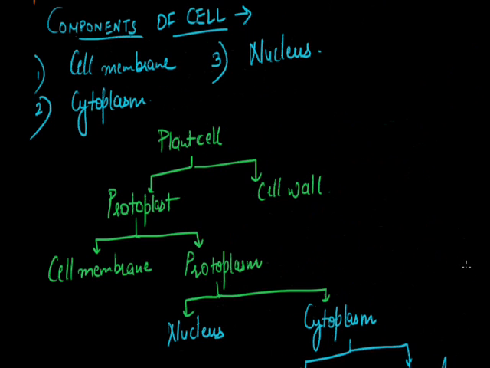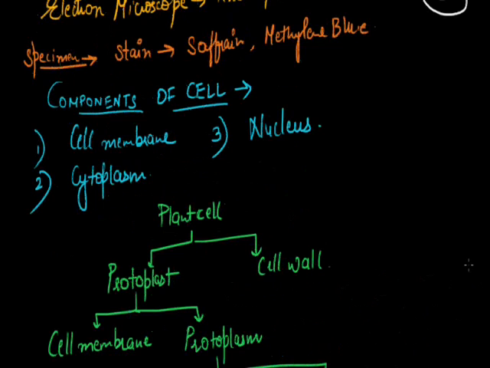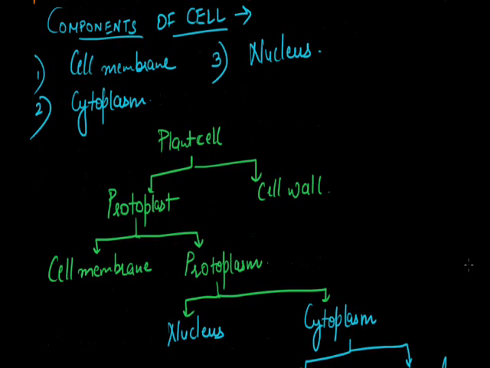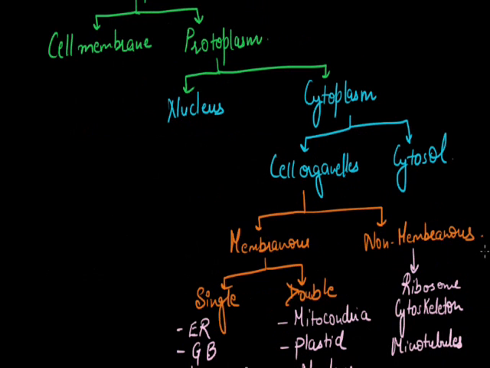Now we'll deal with all these one by one in the next class. First the protoplasm, first the cell wall, then the cell membrane and the composition of the cell membrane and the different models of the cell membrane, the nucleus and single, double and non-membranous cell organelles.